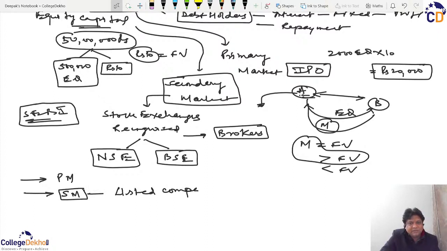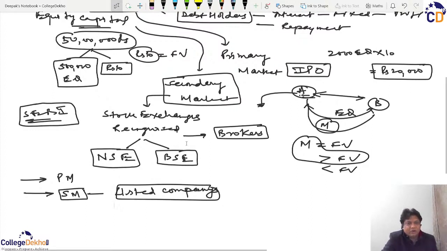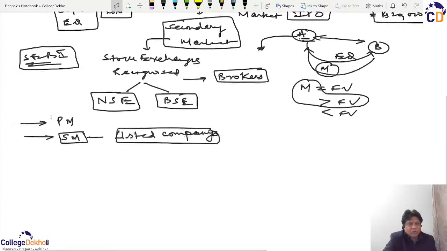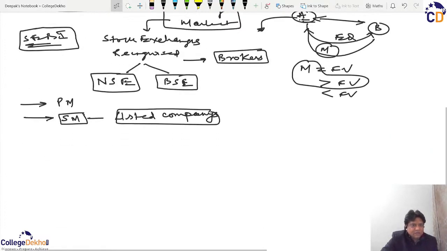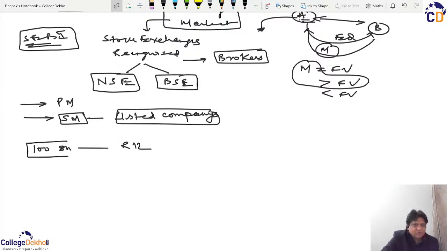So the summary is that the shares of listed companies are traded on NSE and BSE under the control and guidance, and I should say regulatory control, of SEBI, that is the Securities and Exchange Board of India. So what is happening here is that a person has 100 shares of Reliance Industries Limited. So these are in its portfolio.